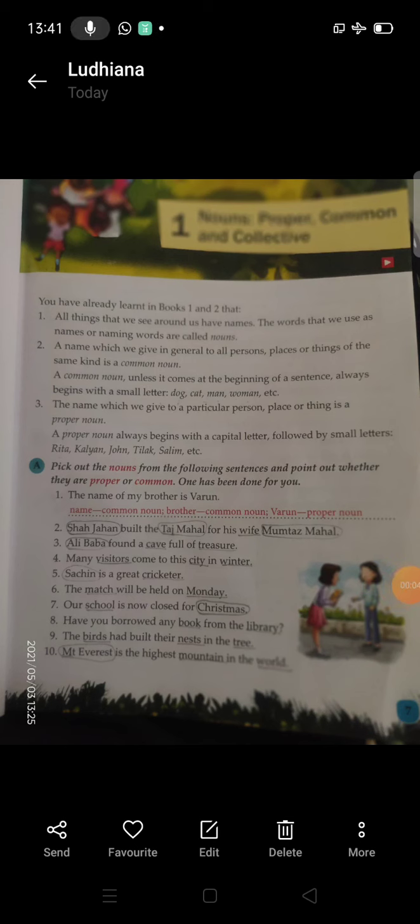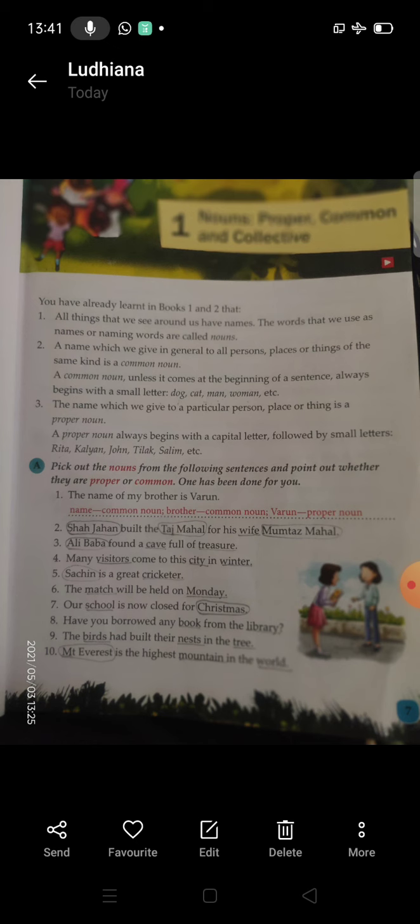So, students, in grade 1 and 2, you have already done about the nouns. You have read about proper, common, and collective nouns. A proper noun is the name which we give to a particular person, place, or thing. For example, Varun, the name of a person, or Ludhiana, a place, is a proper noun. We can say special name.